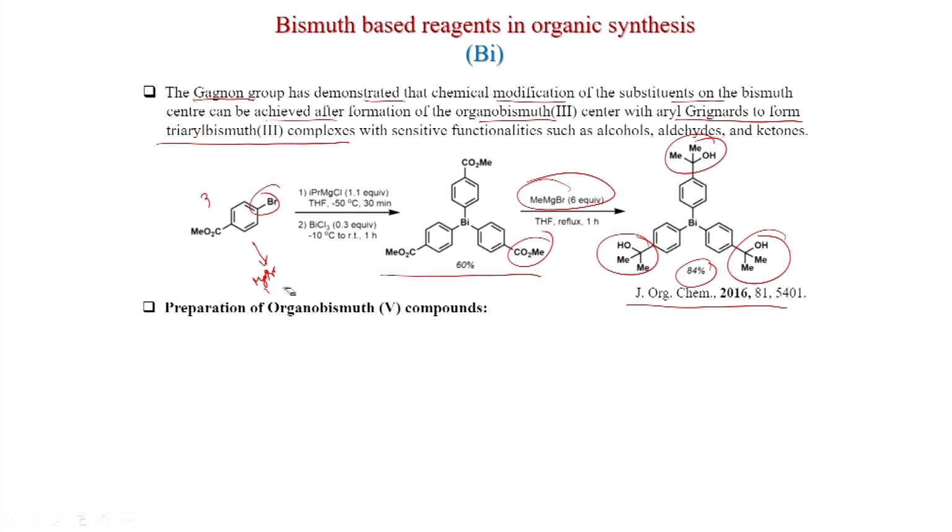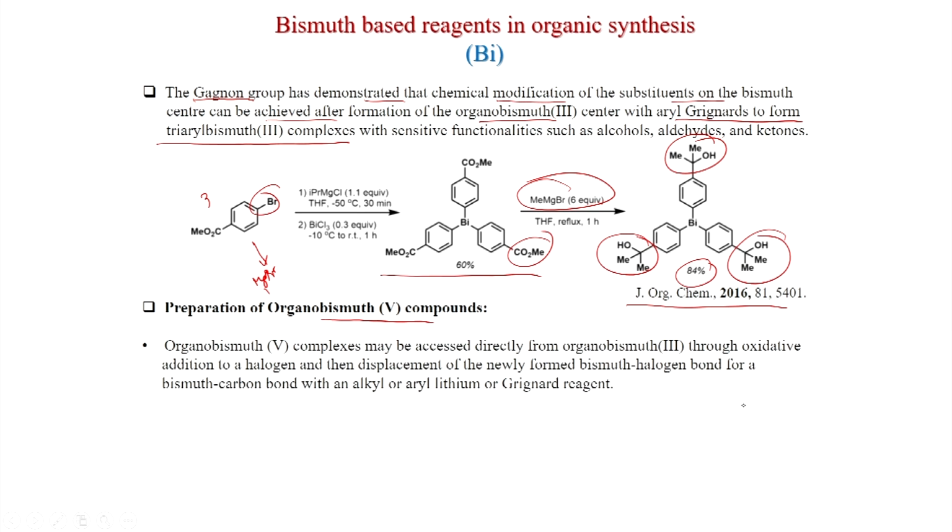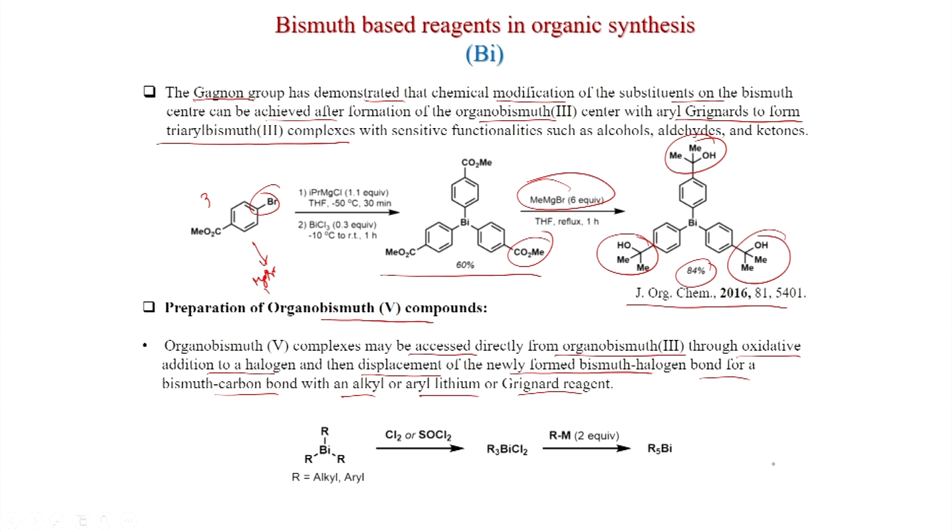Now, we will discuss preparation of organobismuth 5 compounds. So far we have seen bismuth 3. Now, 5 complexes may be accessed directly from organobismuth 3 through oxidative addition of a halogen and then displacement of the newly formed bismuth halogen bond for a bismuth carbon bond with an alkyl or aryl lithium or Grignard reagent. So, this is the reaction.